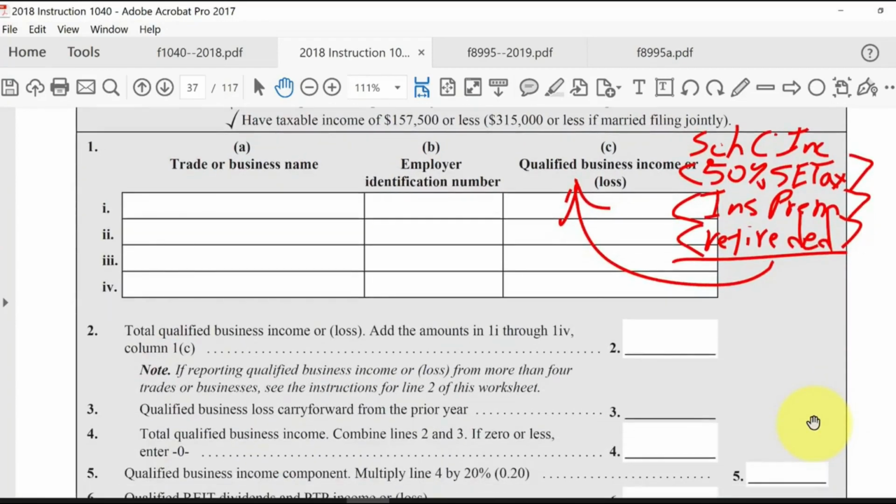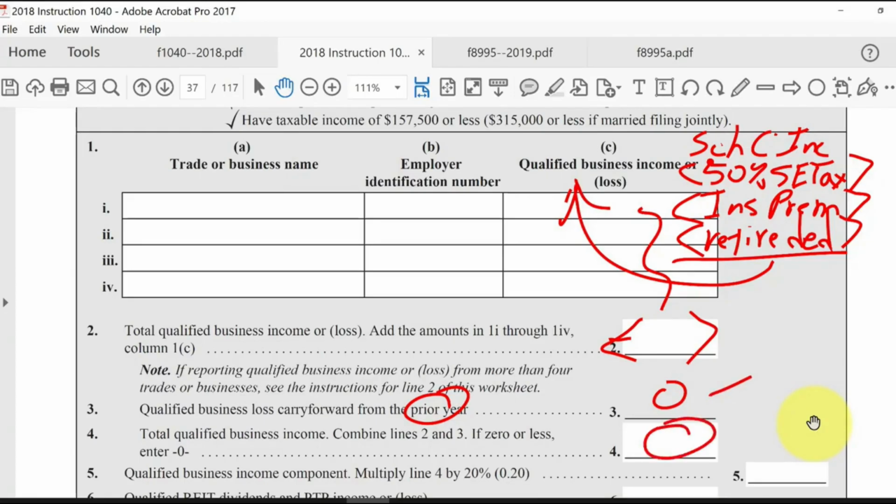Now, if you have a qualified business loss, there is not going to be any qualified business income deduction for the year, but that loss may affect future years' deductions. In the case of 2018, you don't have to carry forward any prior year losses, so this would be zero for 2018. But if you have a loss here, adding up all the business income, this loss may affect the income for future years, reducing the deduction. Again, for 2018, this would be zero.